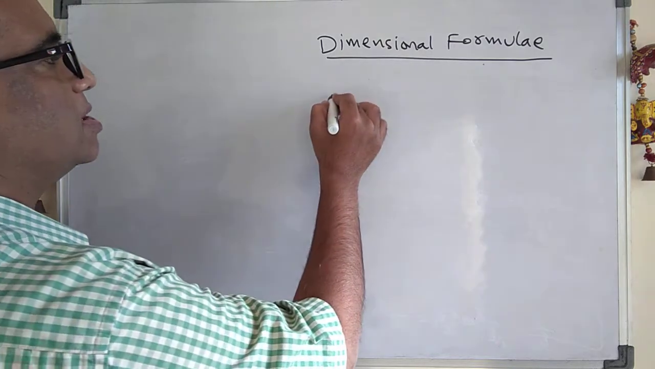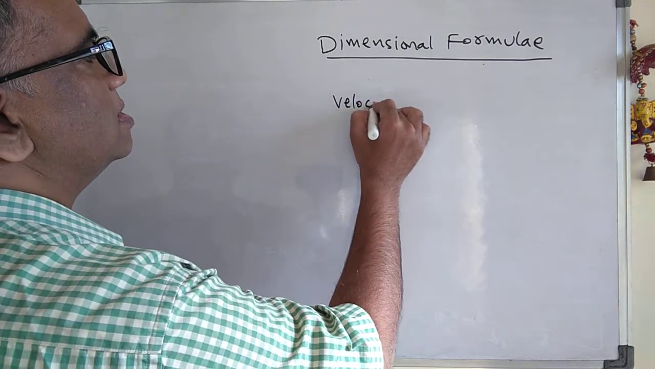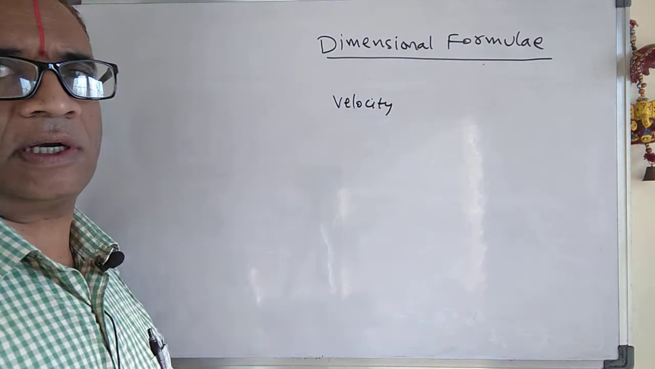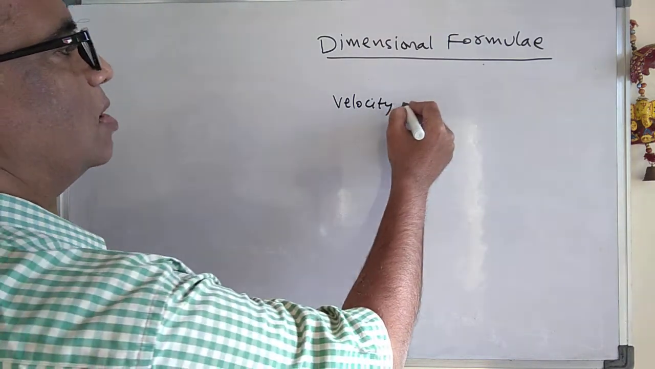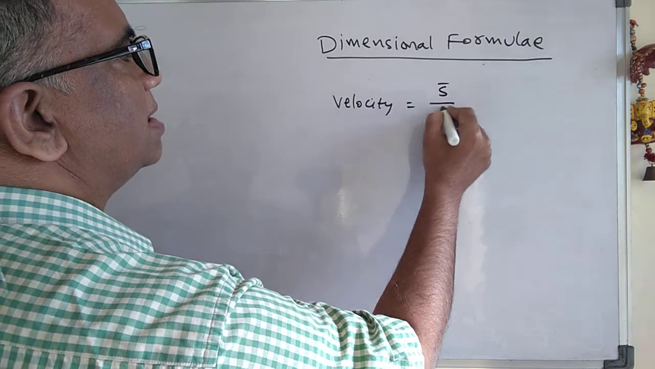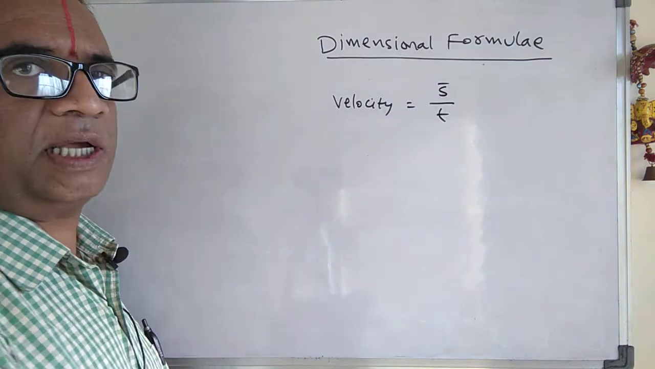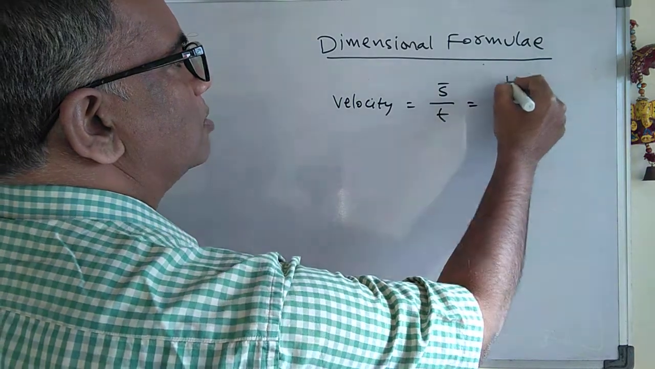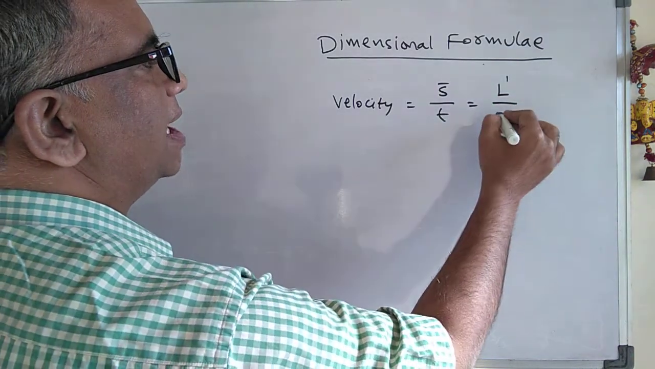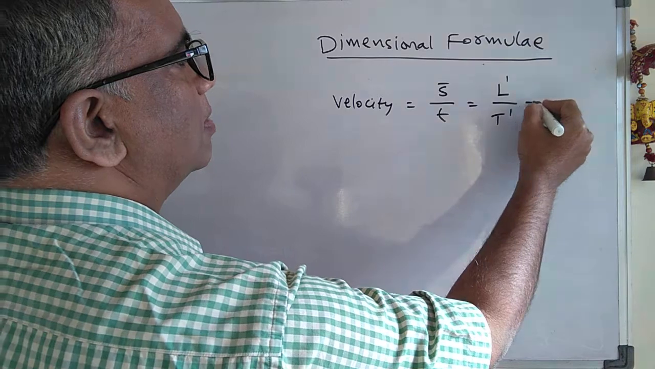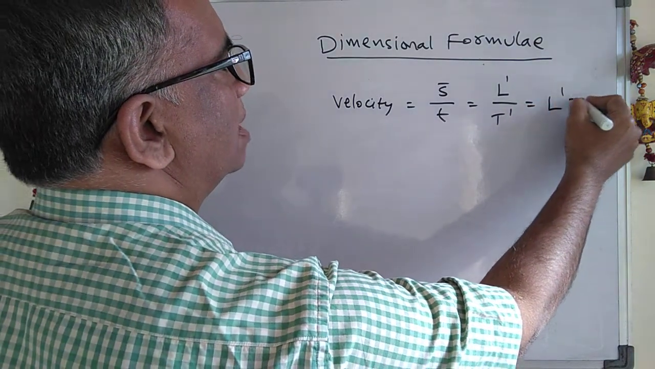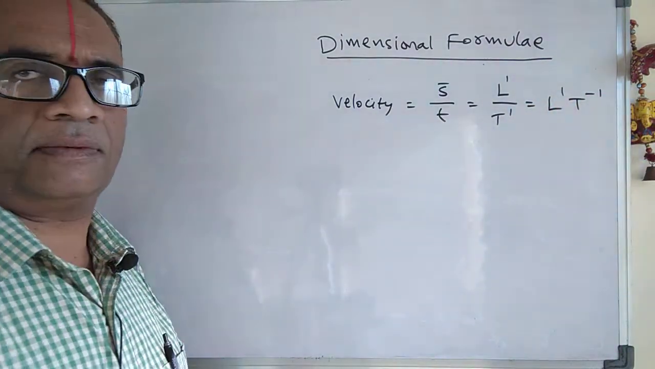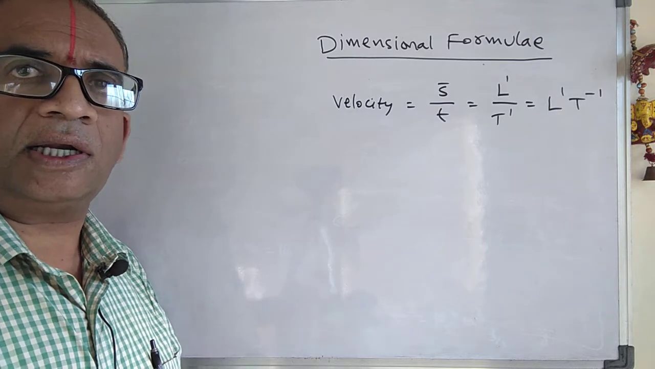For example, let us take velocity. Velocity is a derived quantity. Velocity is displacement divided by time taken. Displacement means length, whose dimensional formula is L to the power of 1. For time, it is T to the power of 1. Therefore the dimensional formula is L to the power of 1 divided by T to the power of 1, so L to the power of 1, T to the power of minus 1.